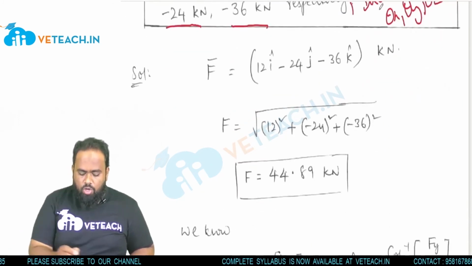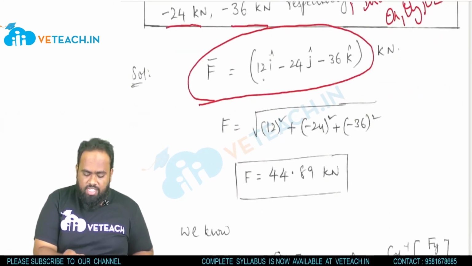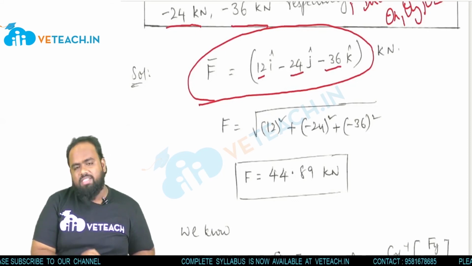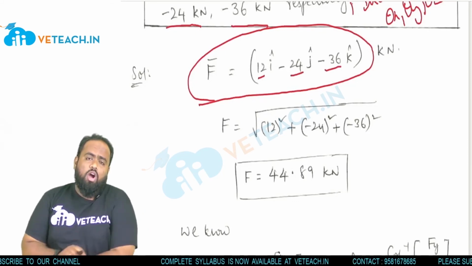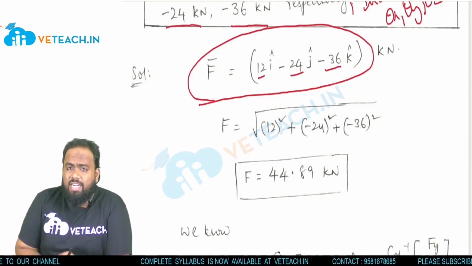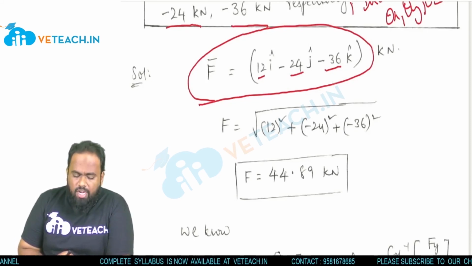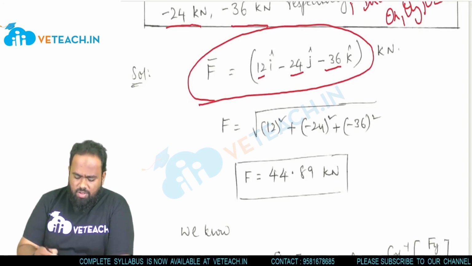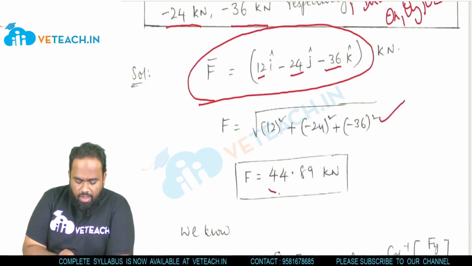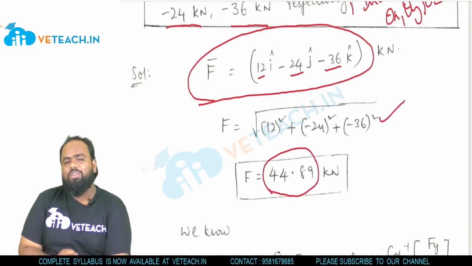So F bar is equal to, we know the vector notation, 12 minus 24 minus 36. Now we know how to find the magnitude of the resultant in 3D. What do we have to do? Square root of Fx square plus Fy square plus Fz square. Substitute all the values. You will get F value 44.89 kilonewtons.